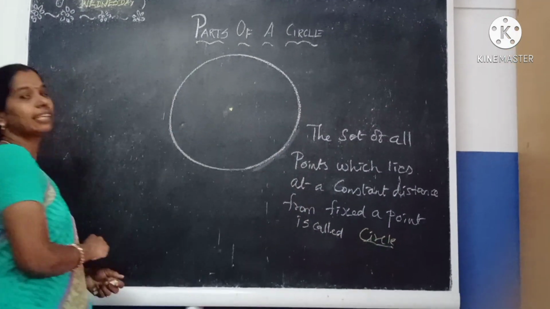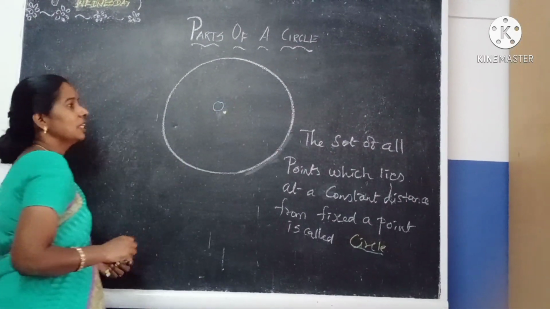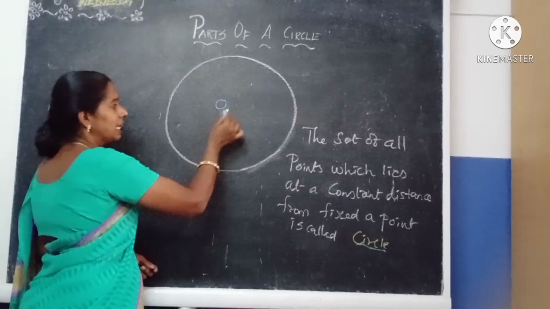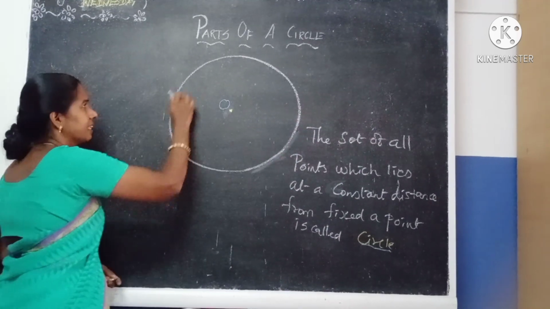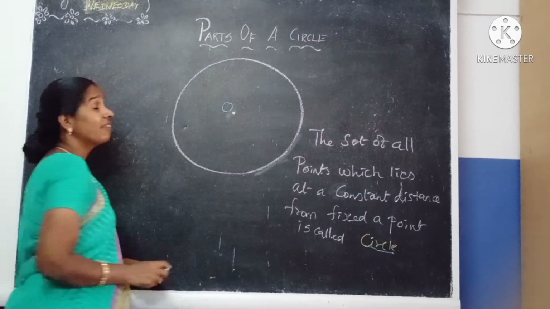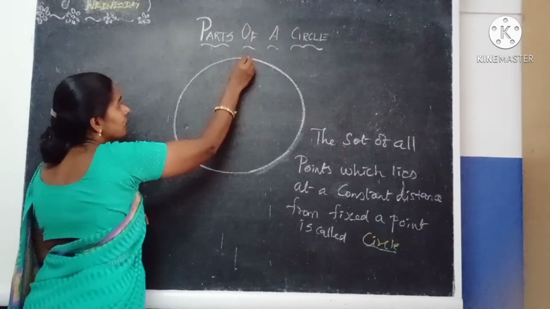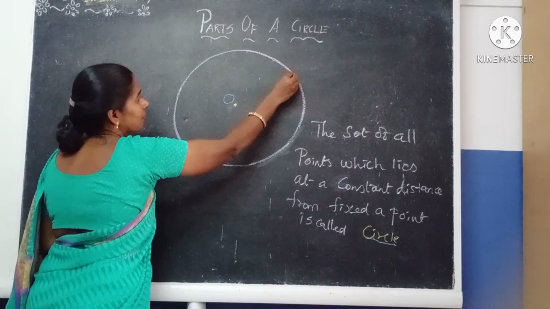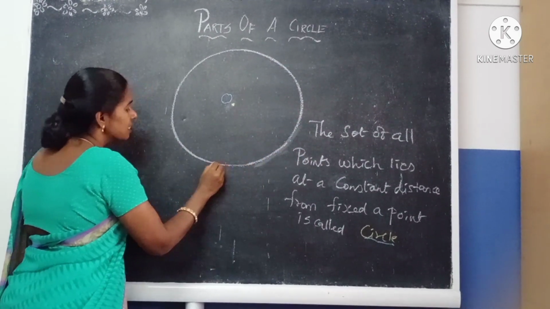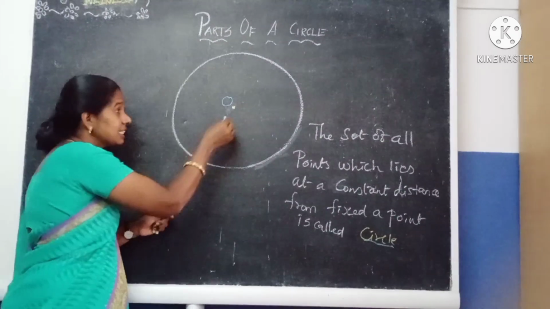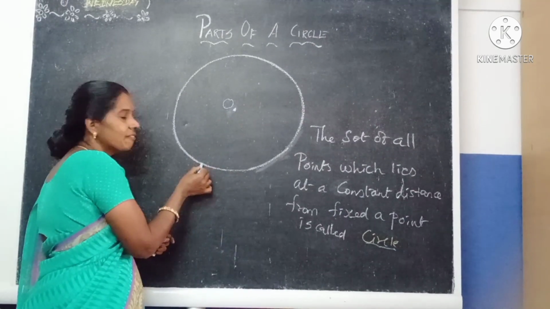Okay. Now look at the diagram. Here it is one point. Shall we give the name O? You see, this point O lies at a constant distance from all the points which lie on this line. If you join, you can find an infinite number of points on the circle. These points are lying at a fixed distance from this point. What distance? That is a constant distance from this point.